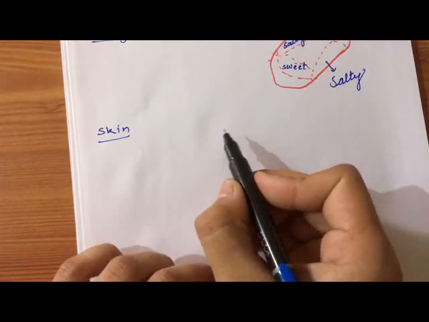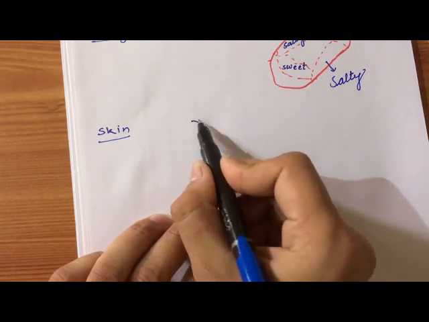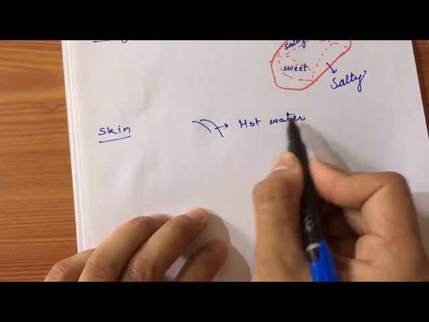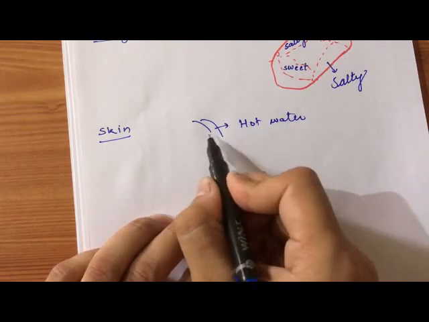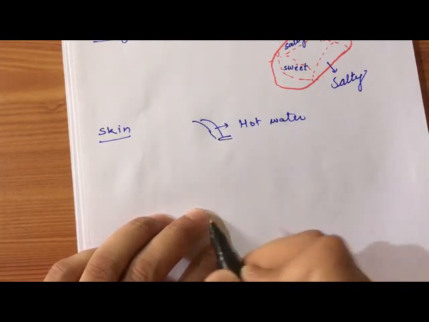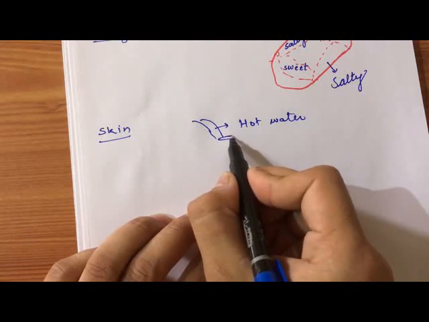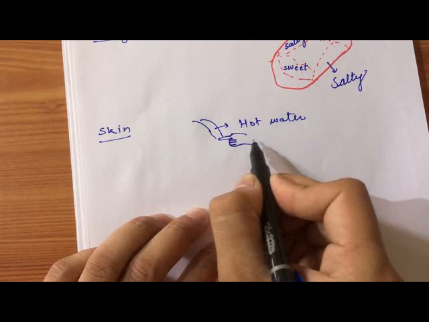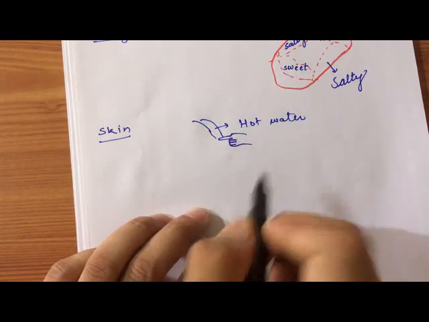Okay, suppose that there is hot water and by mistake you have touched it. Suppose that this is your hand. You have touched it. So what will you do?